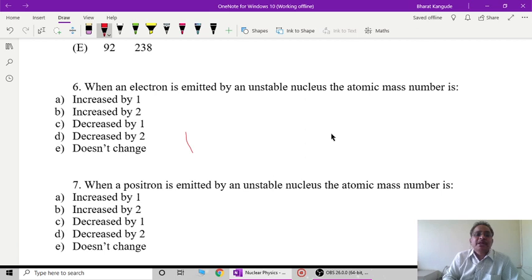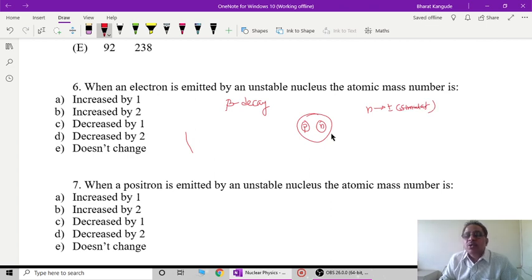So this particular reaction is related to beta decay. Suppose this is a proton here and this is a neutron here. This neutron holds positive and negative charge simultaneously. One negative charge of the neutron comes out, and the neutron gets converted into a proton, and an electron comes out; this is your beta decay.